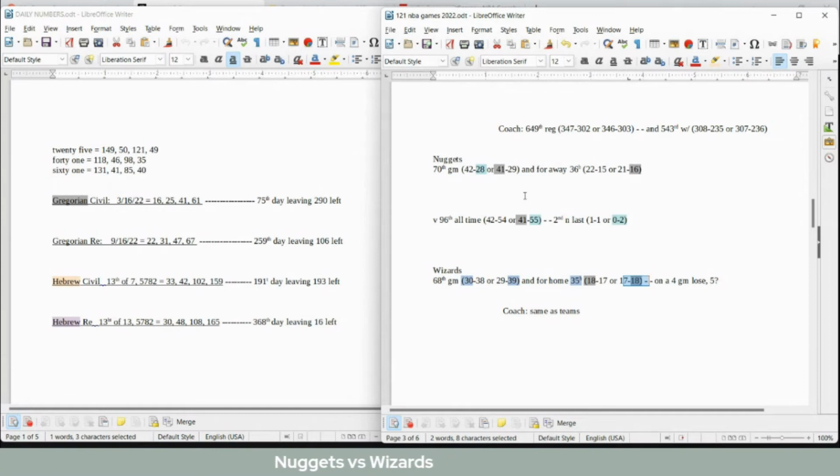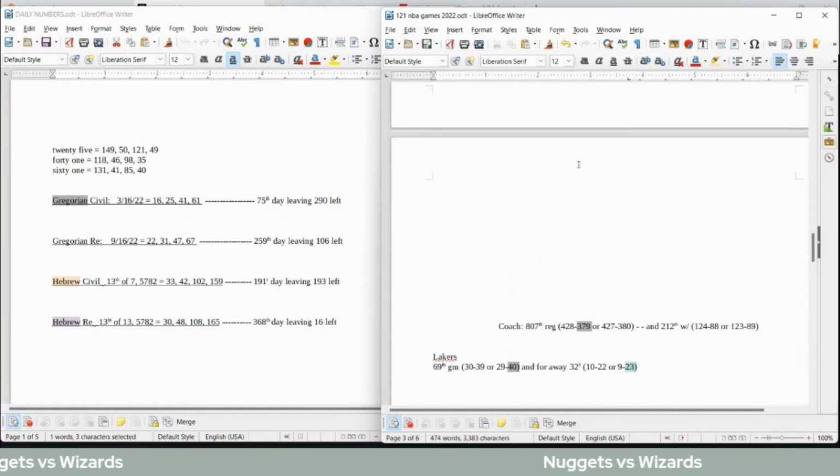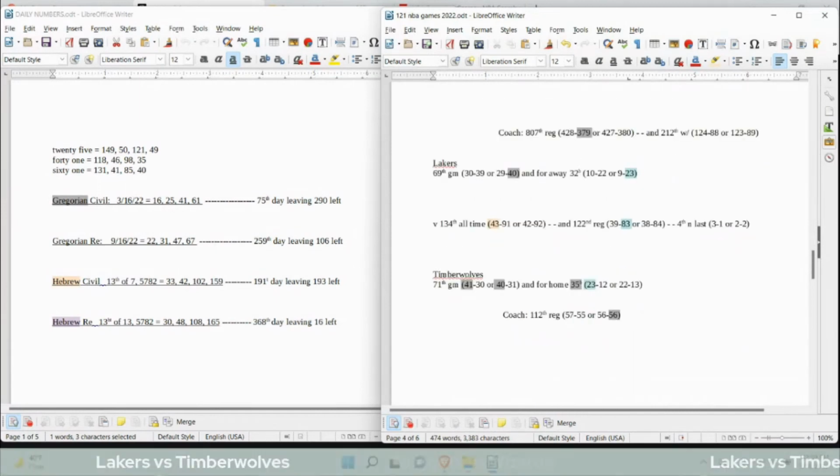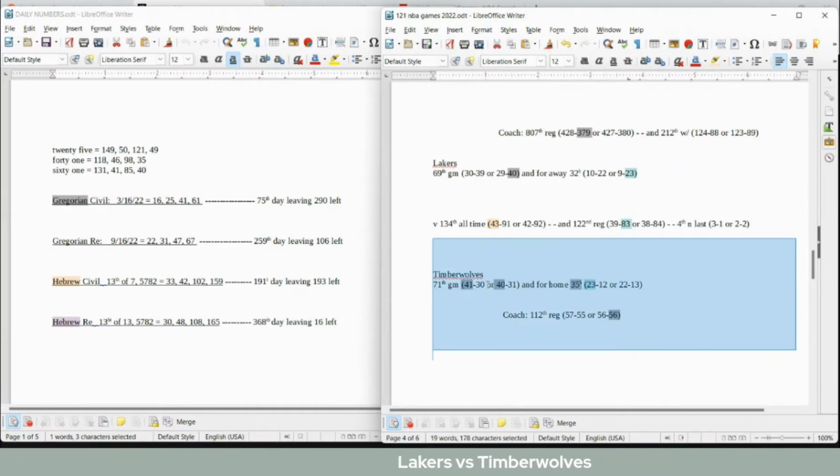So this one's a little bit trickier, but there are numbers here. Let's go on to the next one, Lakers versus Timberwolves. Lakers versus Timberwolves. Let's start with the home team, the Timberwolves.